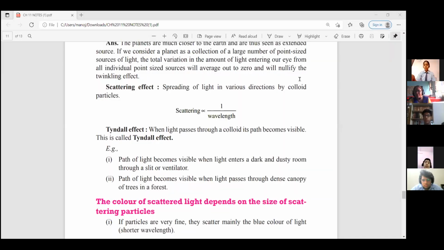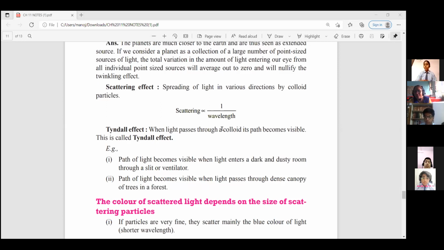So children, today we are going to learn about scattering of light, and in that the basic concept is your ninth class concept, that is Tyndall effect. What is Tyndall effect? Anyone? What is Tyndall effect?